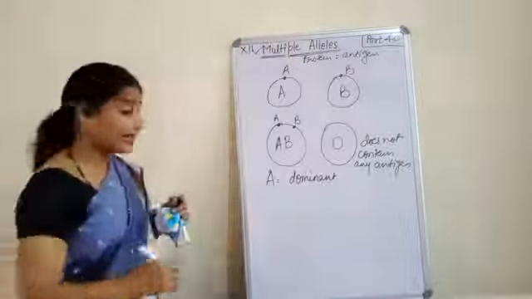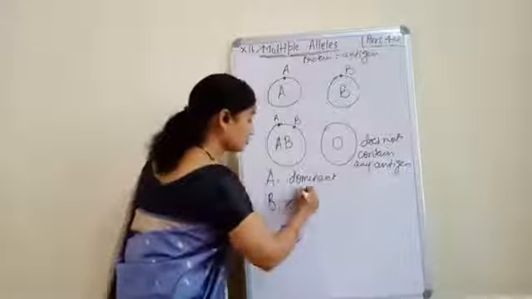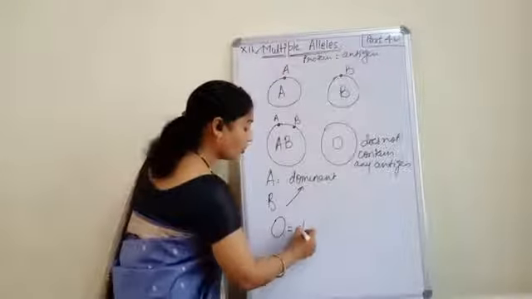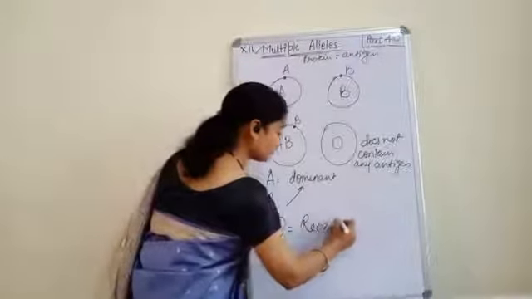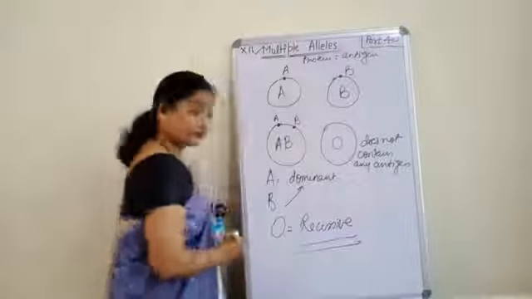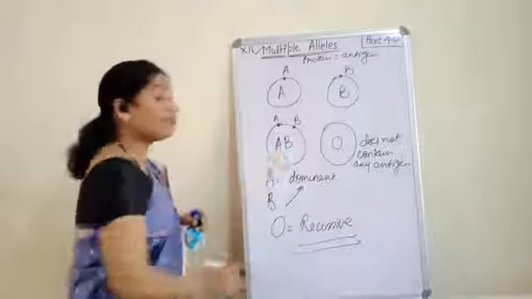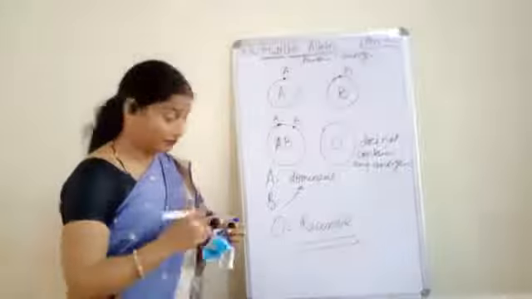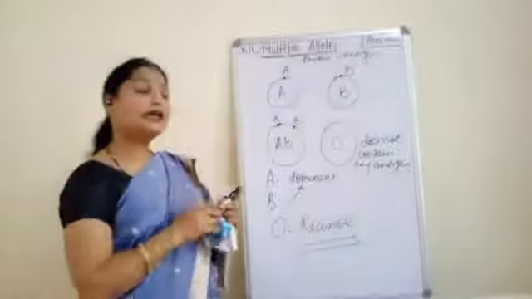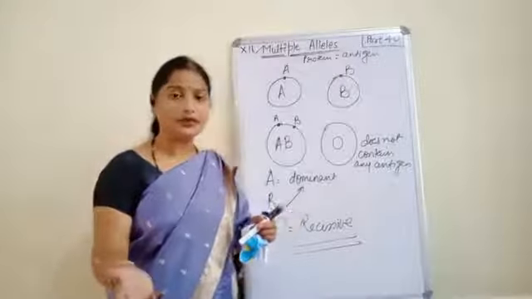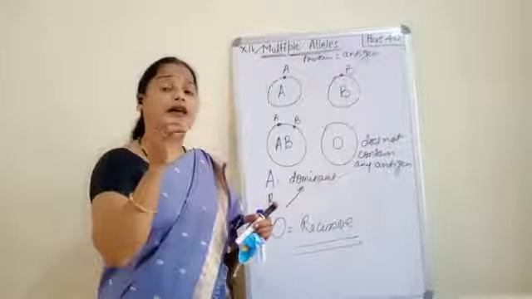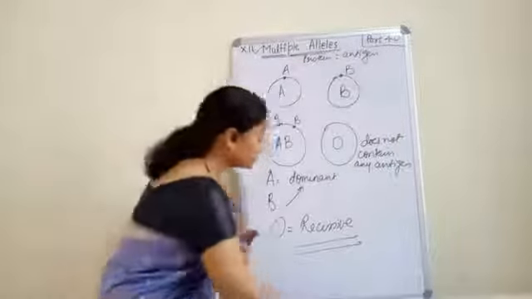Along with this, A and B are also dominant, but O is recessive. Okay? So this is about multiple allelism. Now, I told you that when we are talking about multiple allelism, the alleles are written as a superscript.